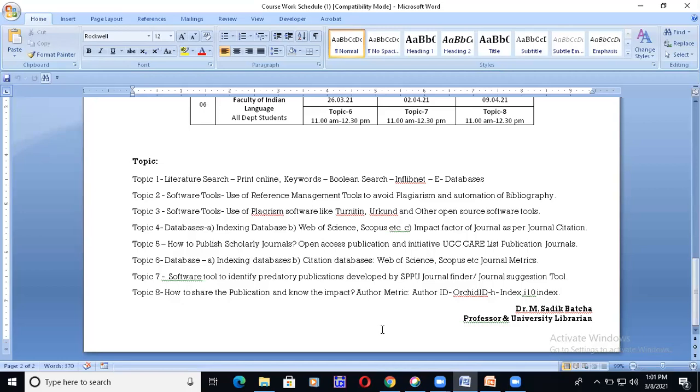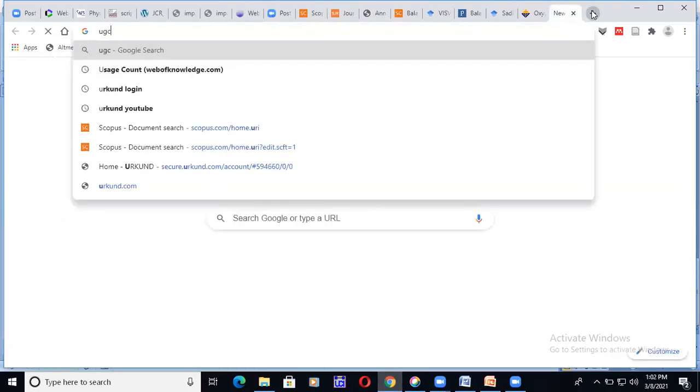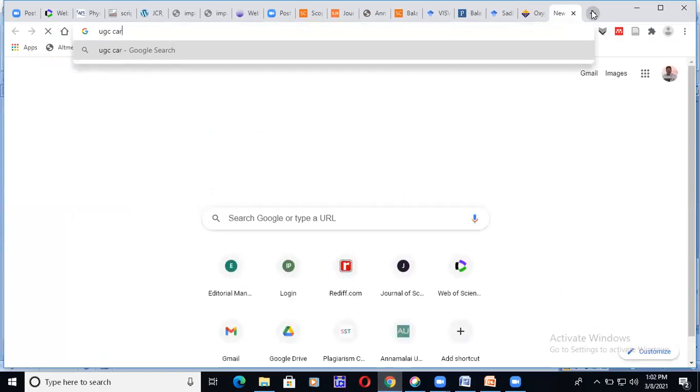So you people have to do all those things in the systems and find out your journals. Hereafter, nobody should claim that they don't know. That terminology cannot be used hereafter. You should not say you don't know what journals are available in Scopus about your subject. And next is the UGC CARE list. When you go for the UGC CARE list, it is the same.